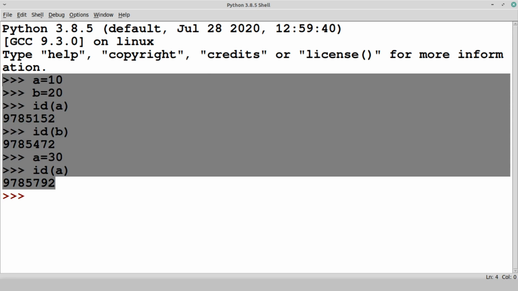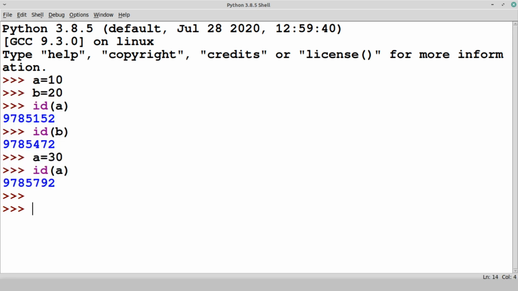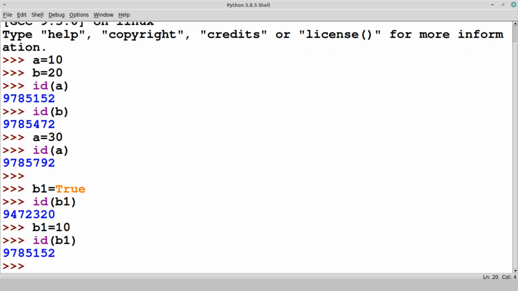Let's see another example related to this. Let's say b1 is equal to True, and check the ID of b1, and let's say b1 is equal to False this time. Not only False, we can even take another value, and if we check the ID of this b1, this time it will be different. So this is how the values get changed and a new object is created.